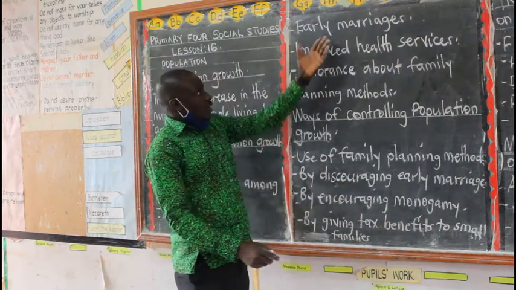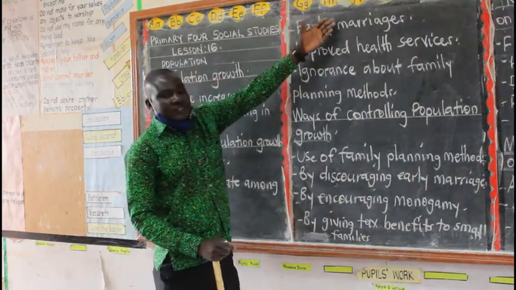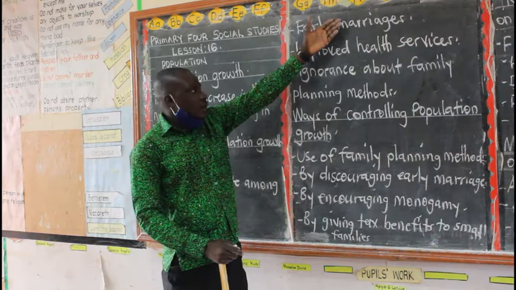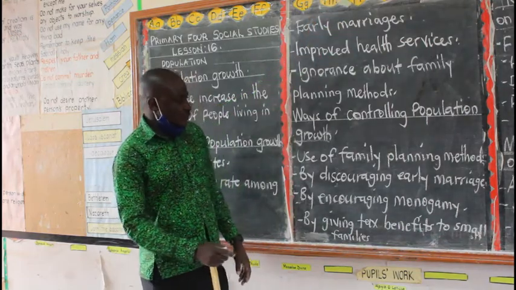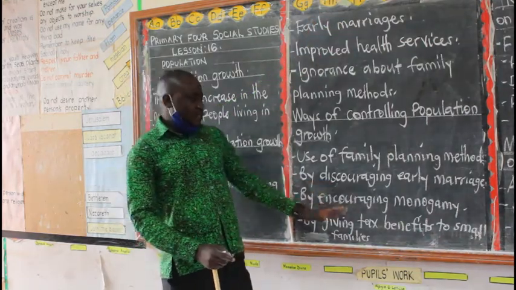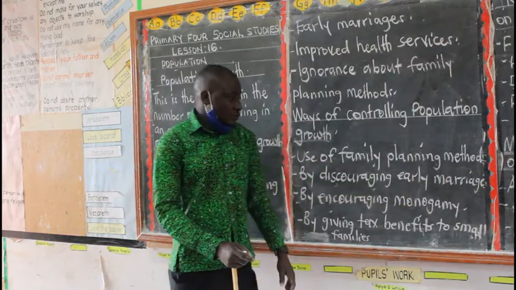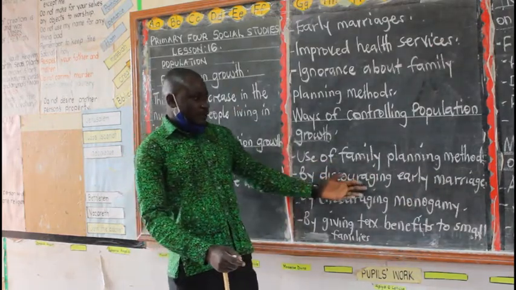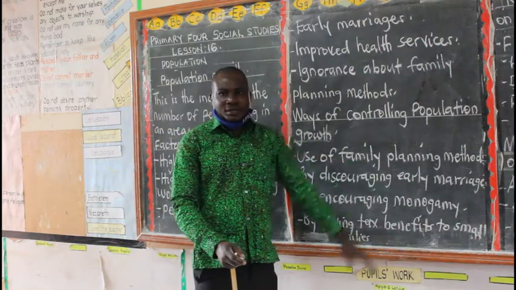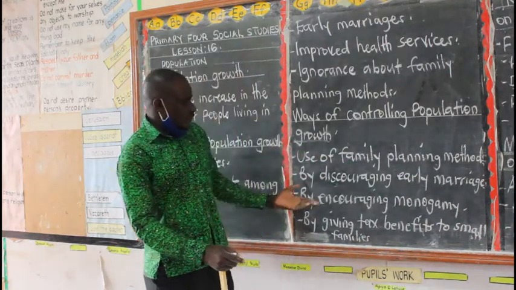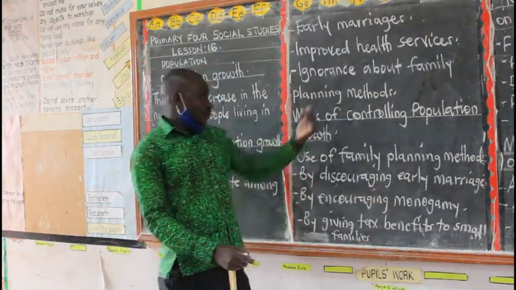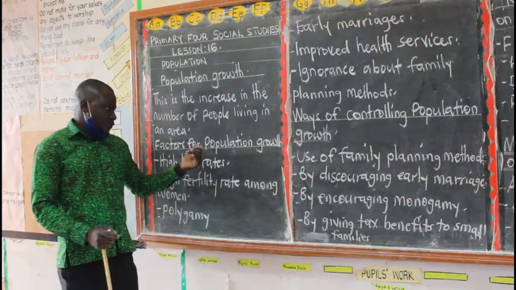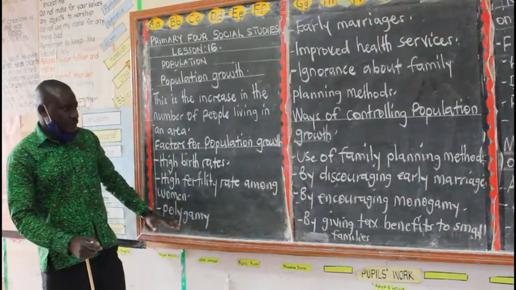Then we talk of early marriages. How can we control early marriages? We can say by discouraging early marriages. Those who are getting married when they are still young should be discouraged. Then we have encouraging monogamy. Remember, under causes of population growth, we talked of polygamy.